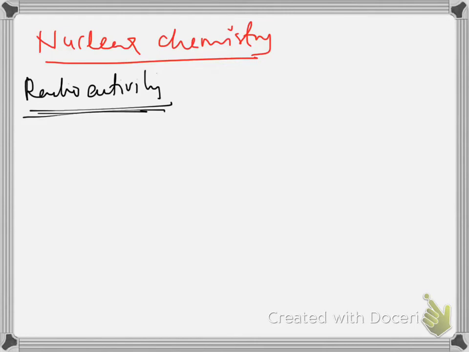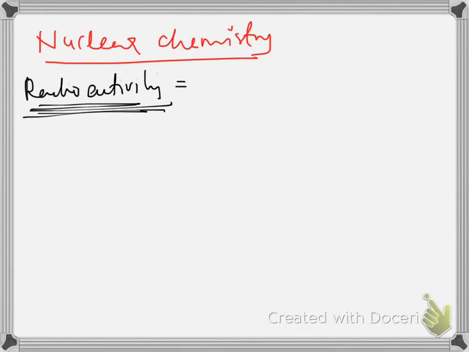As we know, every unstable system will have a natural tendency to attain stability. For that, they will undergo changes by emitting some radiations and particles. Such continuous emission of radiations from the nucleus of an unstable element is called radioactivity.